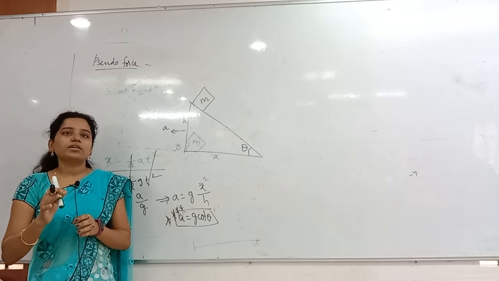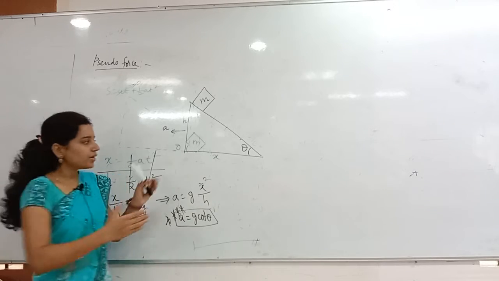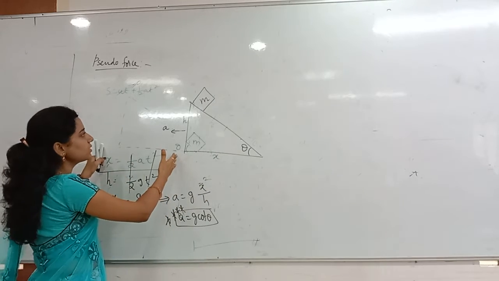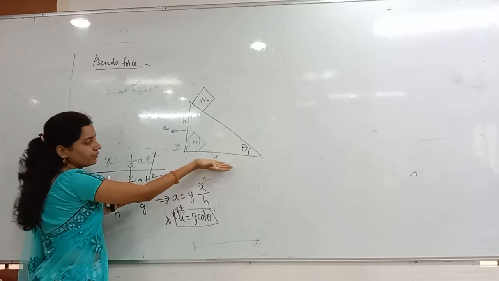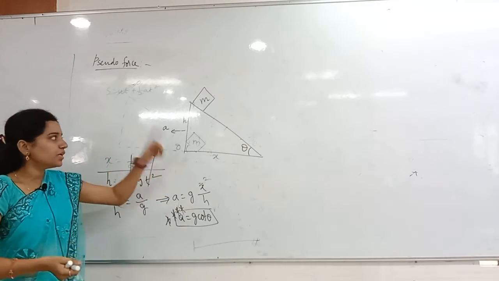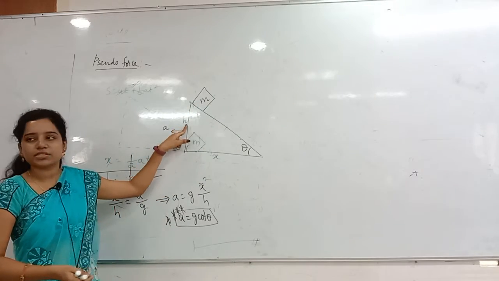The concept you have to remember is that whenever the wedge moves a distance x, meanwhile the block will fall a distance h.